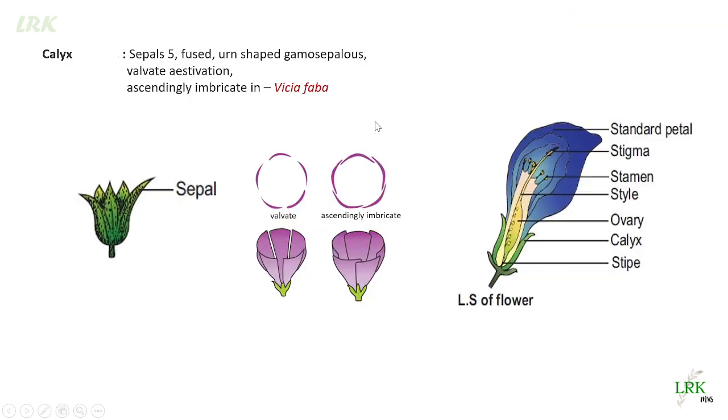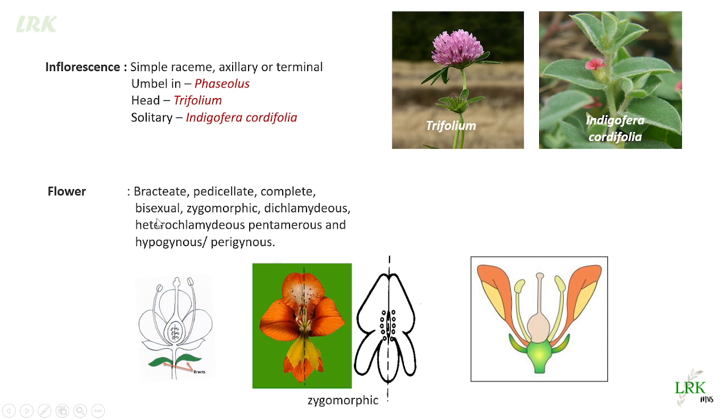Okay, now coming to individual flower, the flowers are bracteate, what are bracts? Again, the green scale leaf-like structures which are present on the peduncle of an inflorescence are called as bracts. If these bracts are seen on an individual flower, we call them as bracteoles. Okay, in inflorescence we have many flowers. So if the peduncle bears the bracts, we call it as bracteate. If the individual flowers in an inflorescence bear bracteoles, we call it as bracteolate.